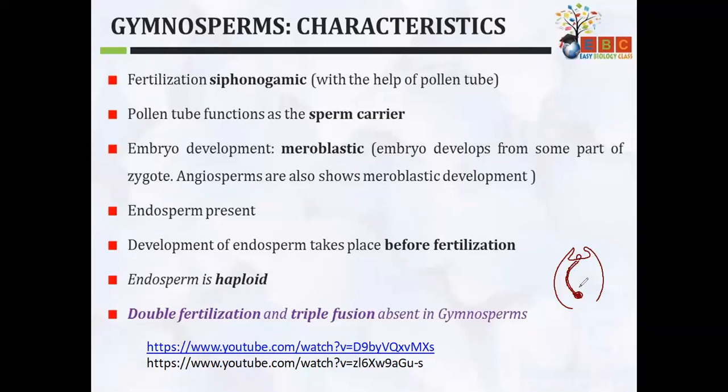Okay, so the pollen tube acts as a carrier of the sperm. So embryo development is similar to angiosperms, it is meroblastic, because the embryo is developed from only some part of the zygote.